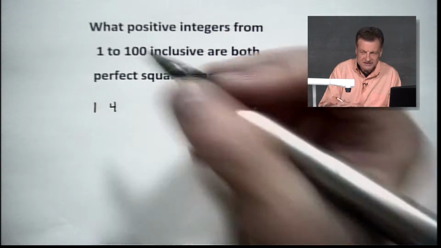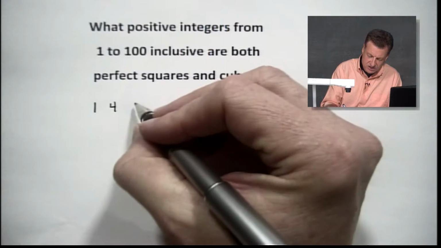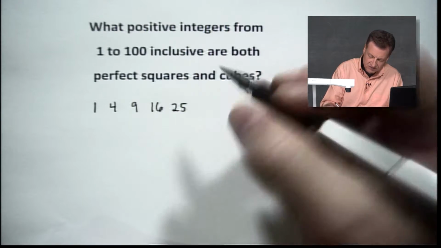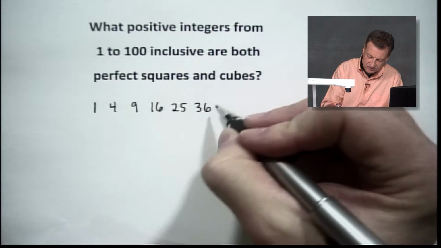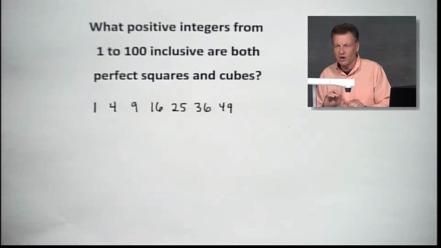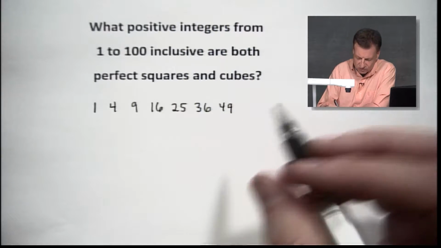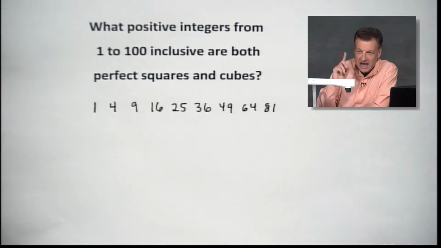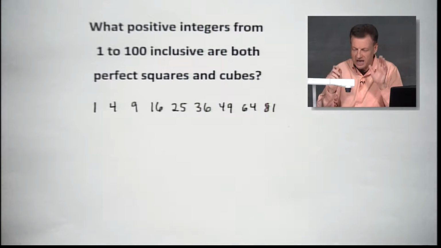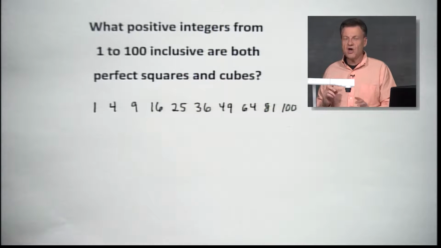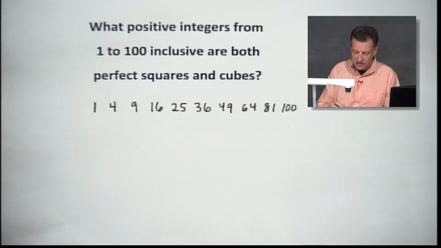There would be 4 because that's what 2 squared is. You got 3 squared, which gives you 9, 16, goodness, 25. Keep going, 36, 49. Oh, that was 7 squared, by the way. Some of you are going, well, where did you get that? 8 times 8, which would be 64. Then we got 9 times 9, which gets us to 81. And you know what we said? We could go all the way to 100. So here we go. That's 10 squared. So those are the perfect squares. Now the question is, which of these are also perfect cubes?